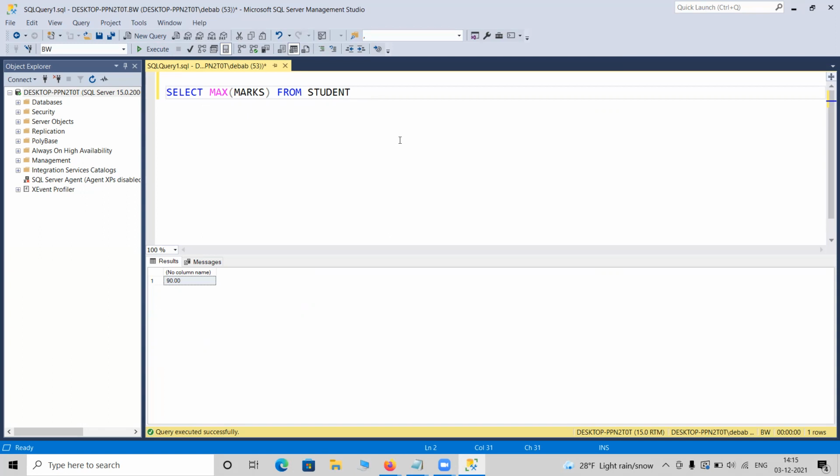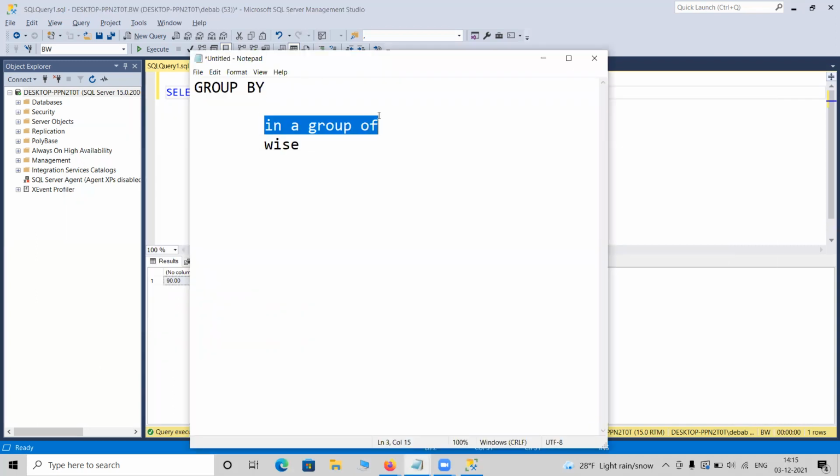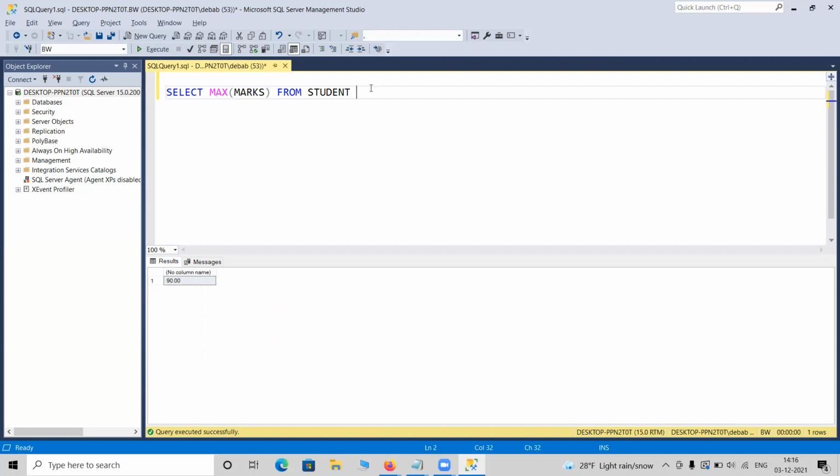Now if I ask you, I need the maximum marks, but as per the states, for each state I need the maximum. What should you do at this moment? You can concentrate on the term. It is saying state wise, or in a group of state, I need the maximum for each group of states. So what should I do then? Just simply write group by state. That's all you need to write, group by state.